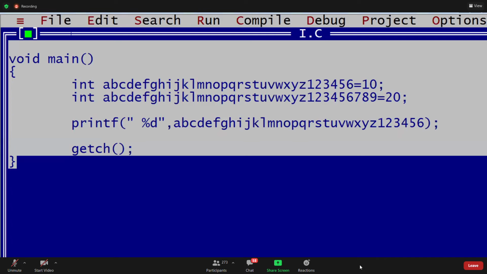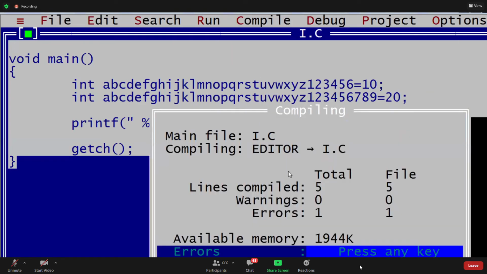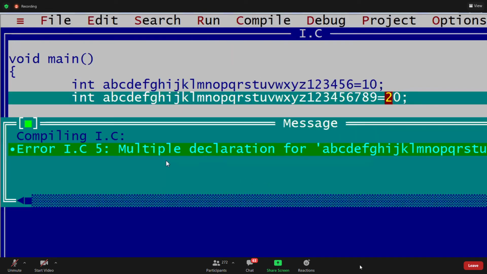Tell me what is the answer for this. Error. Redeclaration, sir. Yes, redeclaration, guys. Why is it a redeclaration? Because again, it considers up to 6. Same variables with the same name. Now, if I compile, it is showing an error. One error. What is the error? Multiple declarations for that variable name.